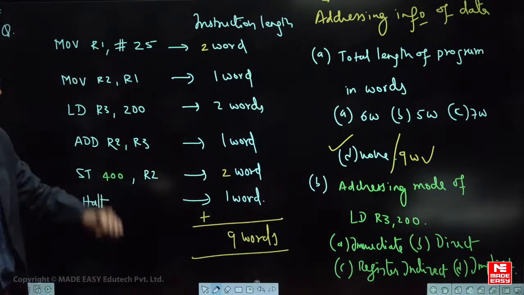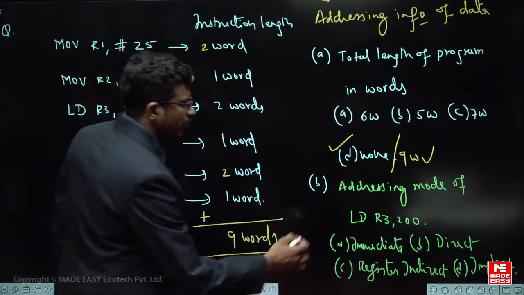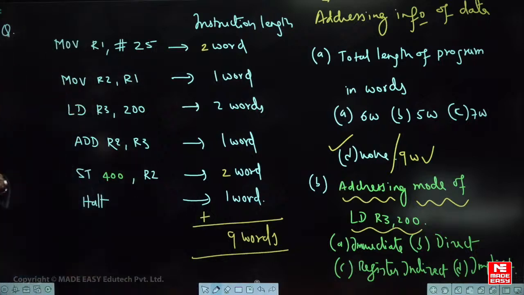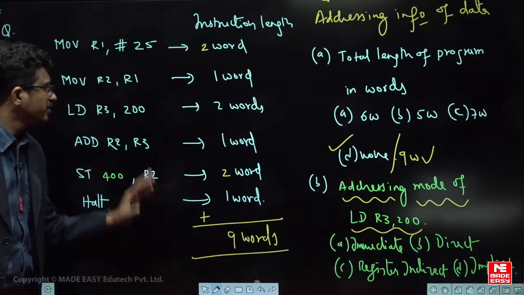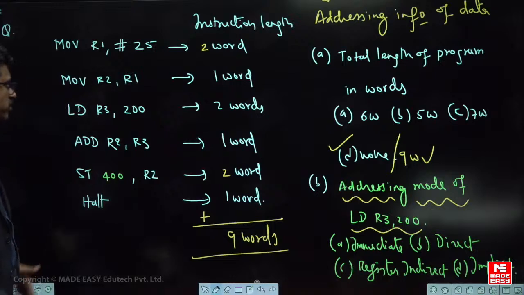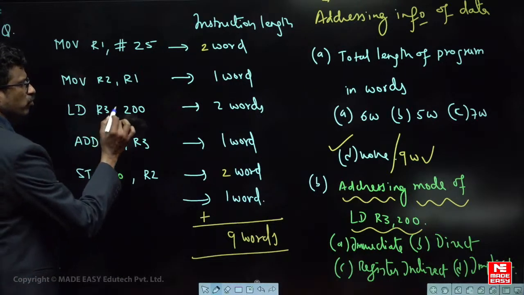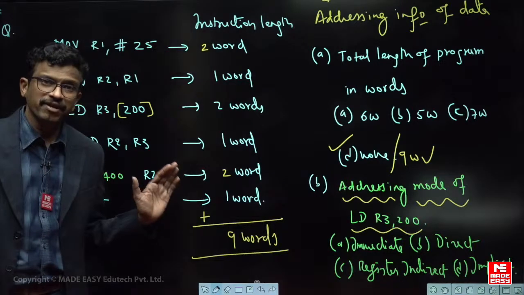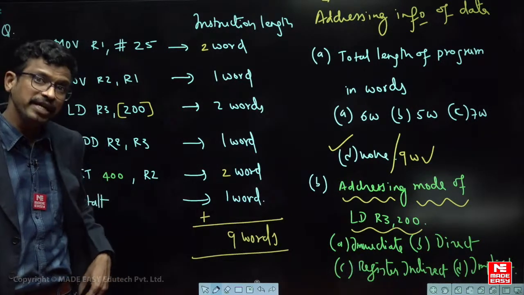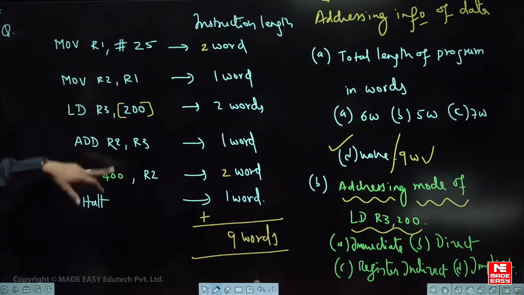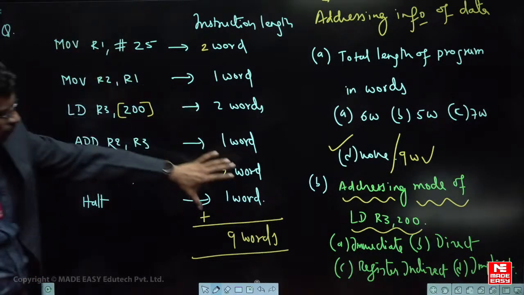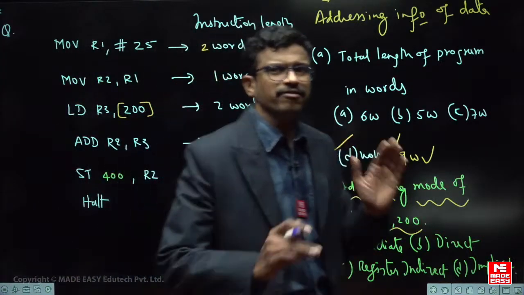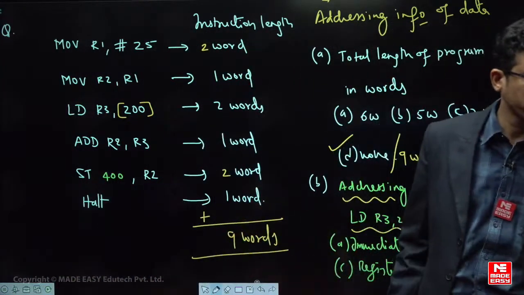Fine. Next one, here he is asking about one value: what is the addressing mode of this particular instruction. First of all you should know what addressing mode means. The notation can be different. Sometimes the question can be given like this, sometimes with a bracket also like this, and sometimes he will mention the addressing mode in the question also. So you should know how to read the instruction. Now look, the first type of question is simply what is the total length of the program. Everyone understood, the length of program is very easy: add all the words given and you'll get the length of the program. That is very simple.